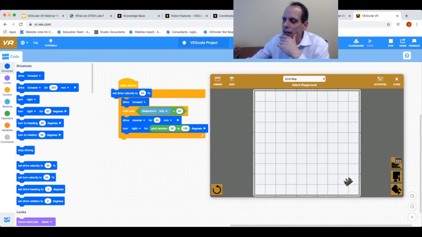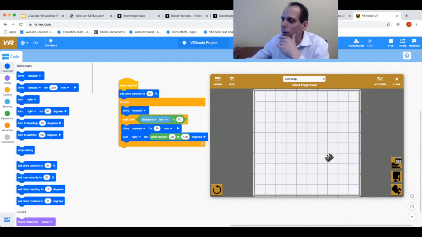You can see I can make changes to the program while it's running. No problem at all. I'm going to change that to 75. Let me go ahead and stop it, start it, and now my robot's going to move faster. Great. Once again, very tight edit-to-execution window. I can make a change in my program and see what happens with it very, very quickly. Great for learning, great for teaching.